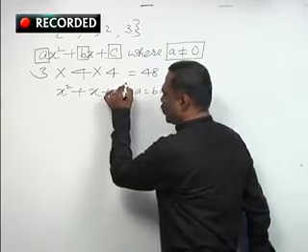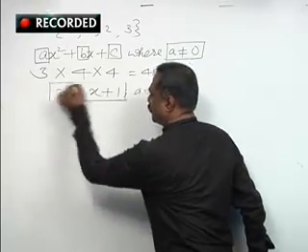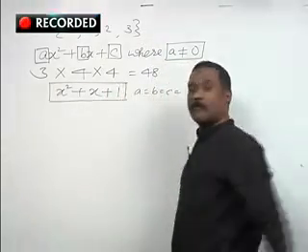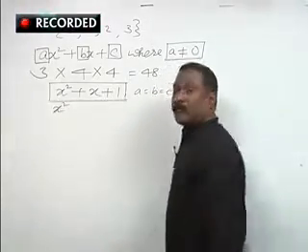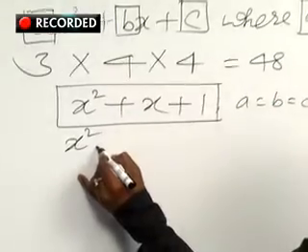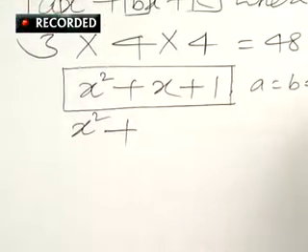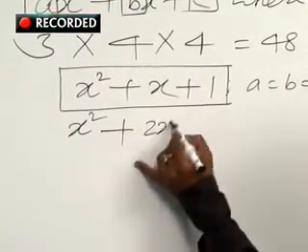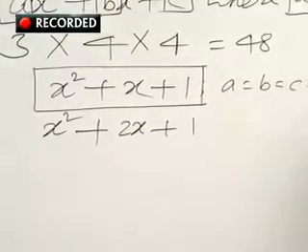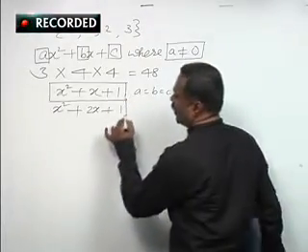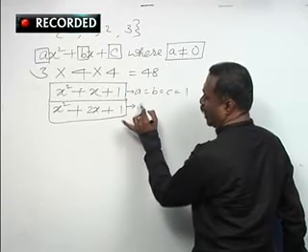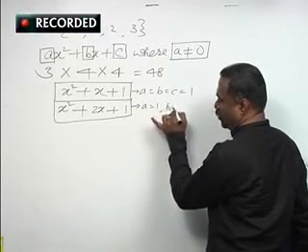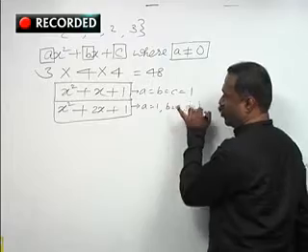So it is a quadratic expression. Understand? Similarly, A is 1, B is 2, that is 2x, C is 1. In this case, A is 1, B is 2, C is 1.